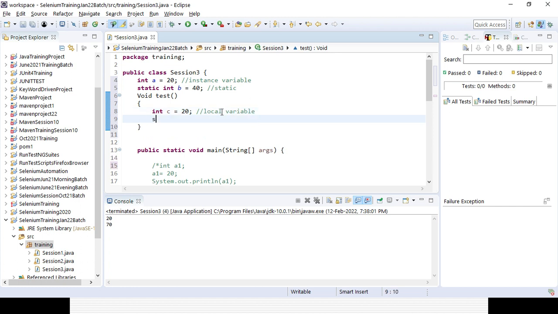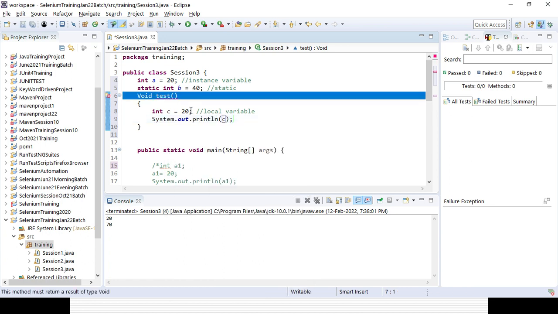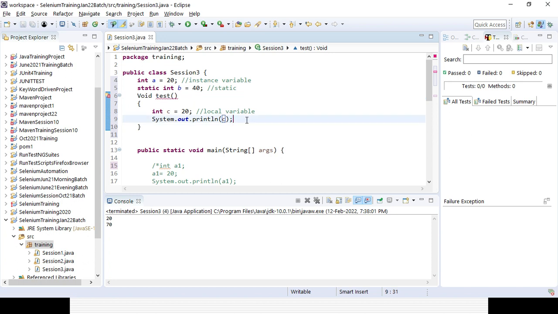Here I can print out the value in the method, so c. That is only accessible in the method. Okay, you can see Java is case sensitive, so it cannot be v.